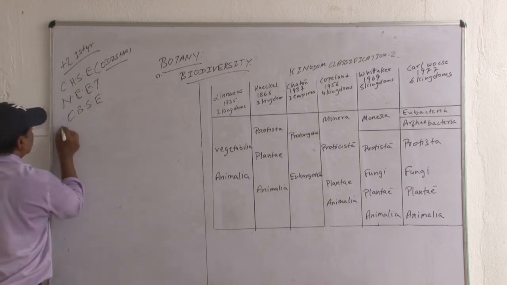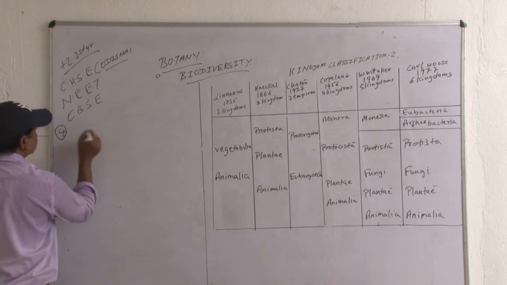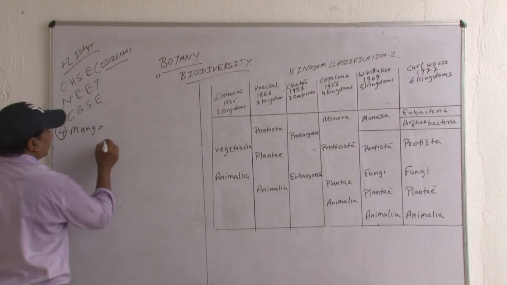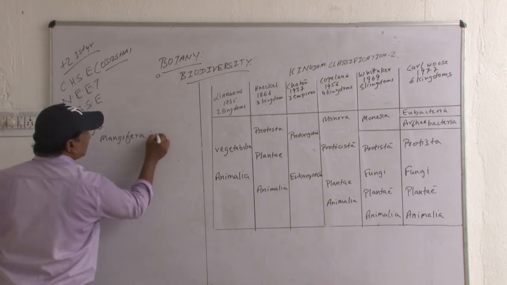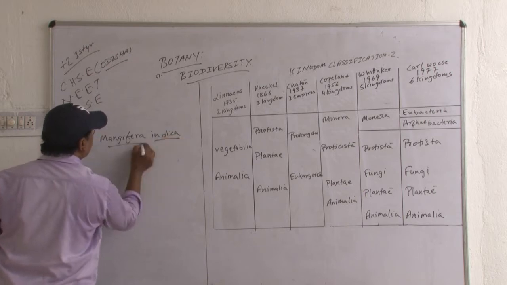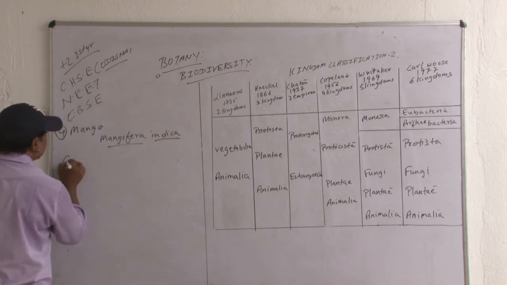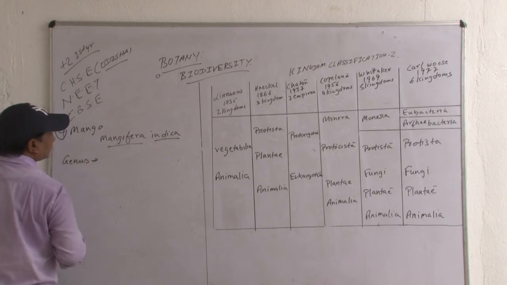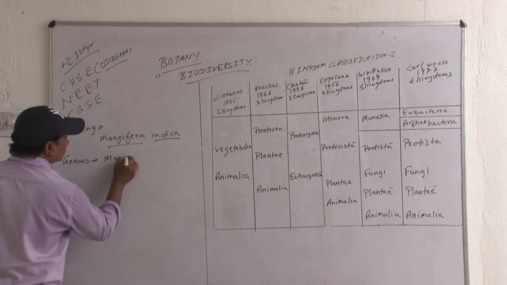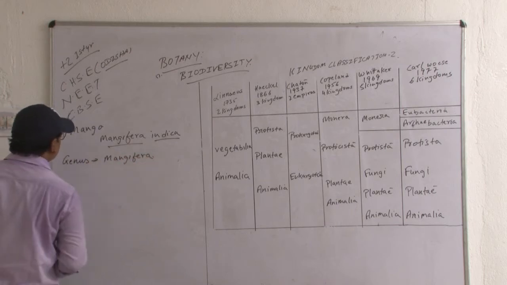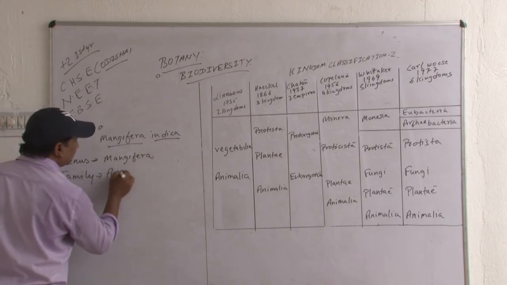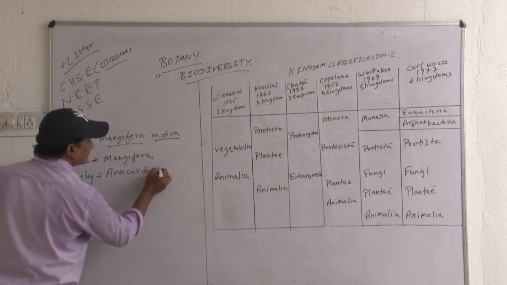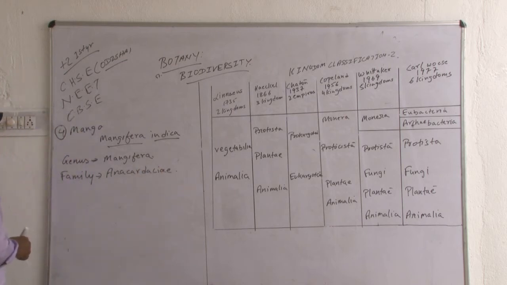Number 4 is mango. The botanical name of mango is Mangifera indica. Next, genus is Mangifera. Family is Anacardiaceae.